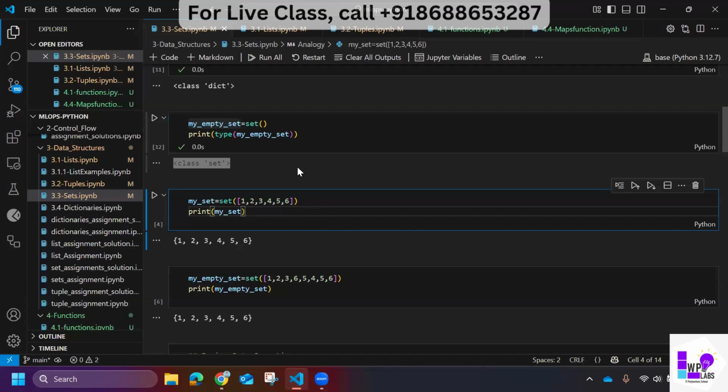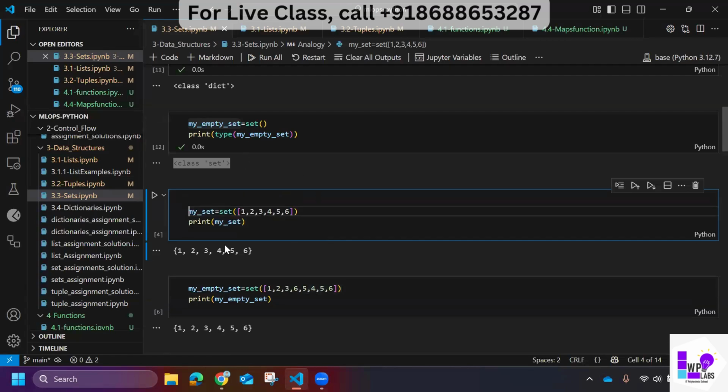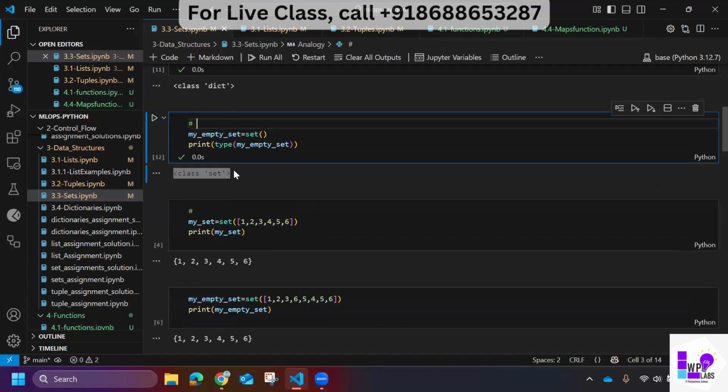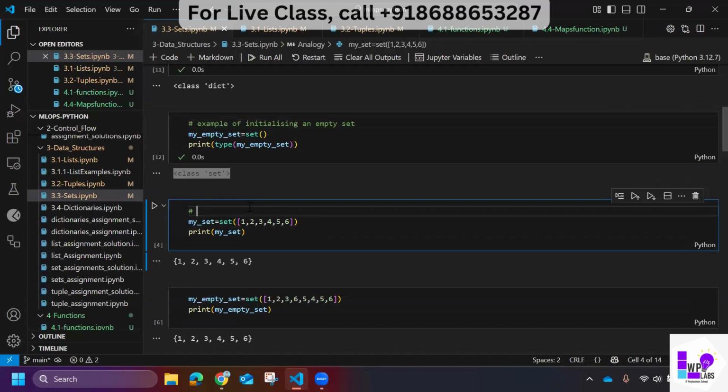So now in this example, what we are trying to do is initialize a set with a value. This is an example of initializing an empty set, and this is an example of initializing a set with values.